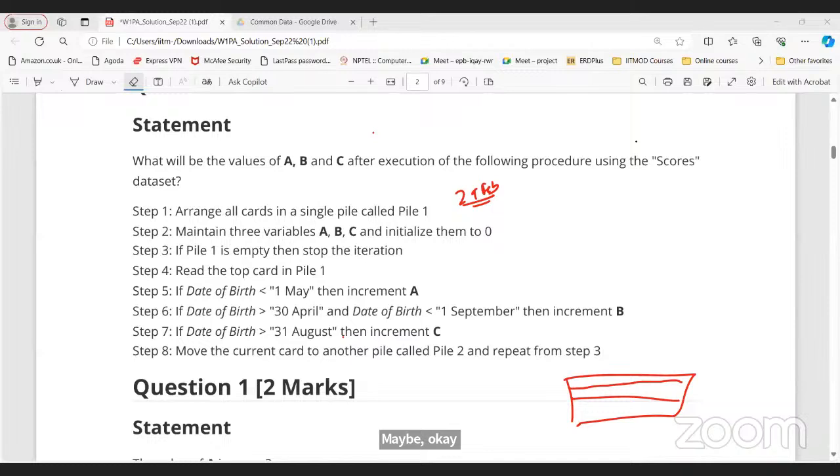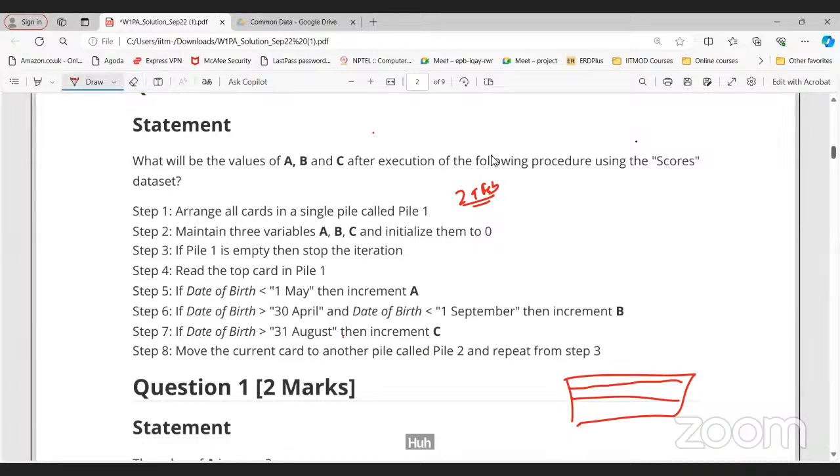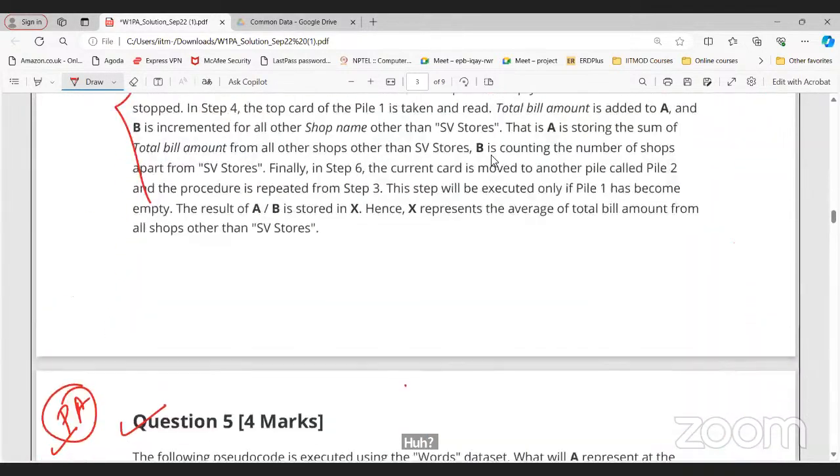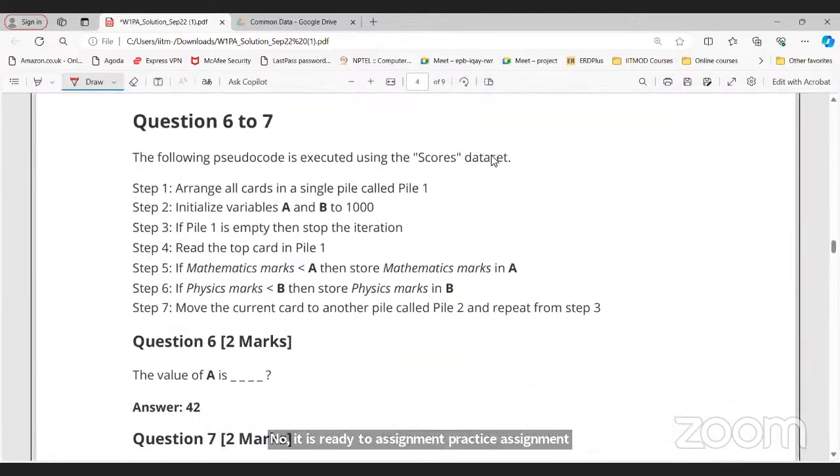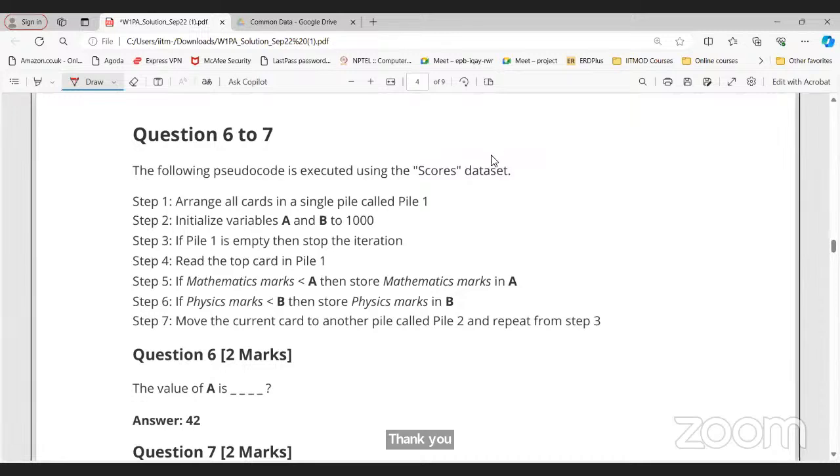Excuse me, sir. Sir, I wanted to ask something apart from this topic. No, it is related to the practice assignment. I want to ask first about the class. No, first discuss this practice assignment. Then we can check your doubt. Sir, I have a doubt on the practice assignment.